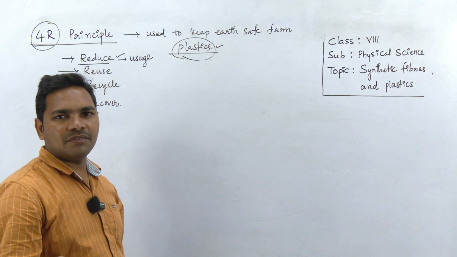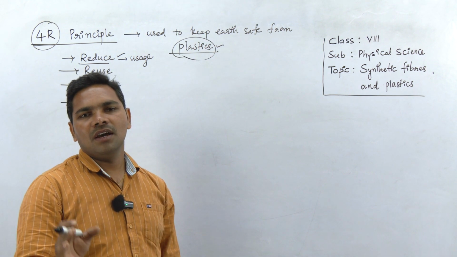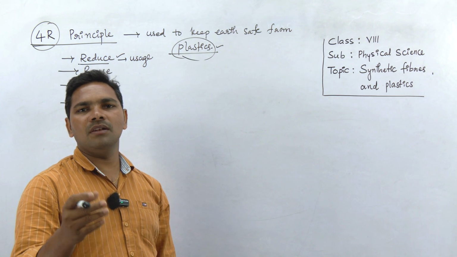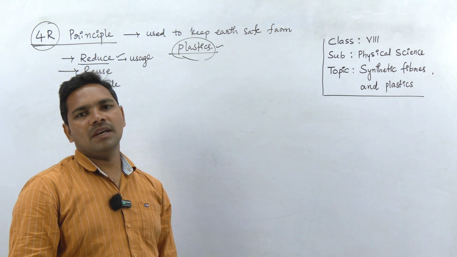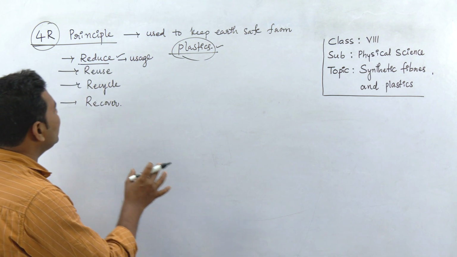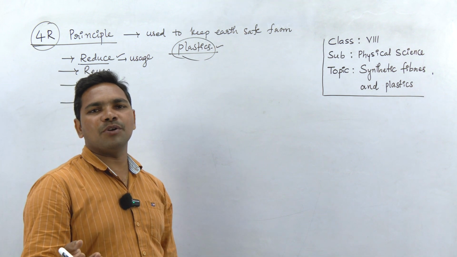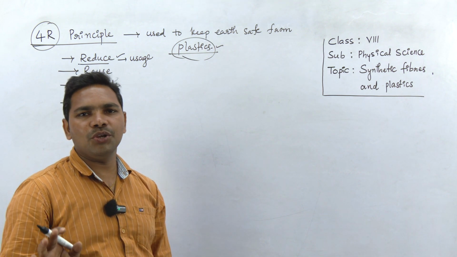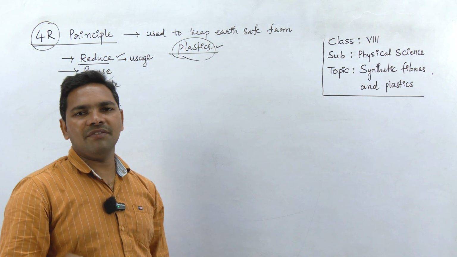What are the spoons made of? Plastic. Imagine in one function how much plastic is produced in the form of disposable water glasses, ice cream cups, spoons, etc. And you can imagine how much plastic is produced worldwide in a day. It is huge, and disposal of that much plastic is very difficult.